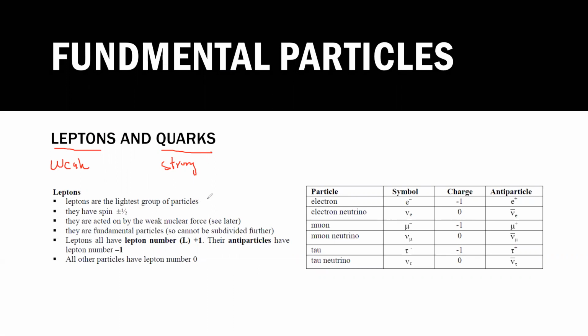They are the lightest group of particles. They have spin half. What is the meaning of spin half? It means, for example, if you have a particle and it rotates half, you will see the same face again. That's called spin half.